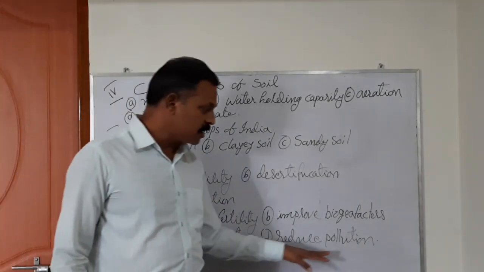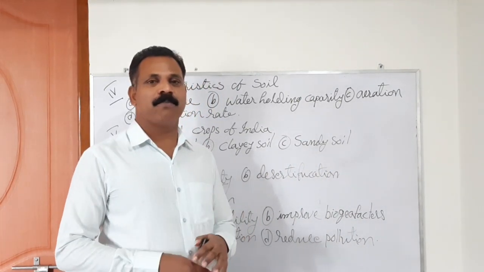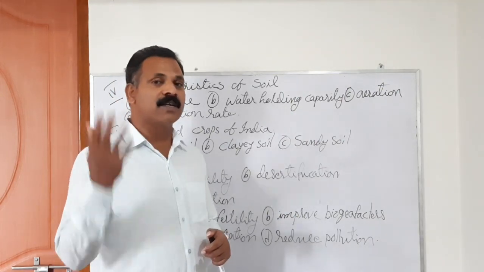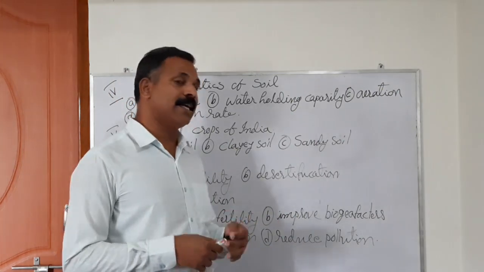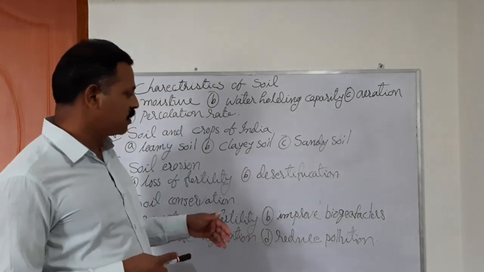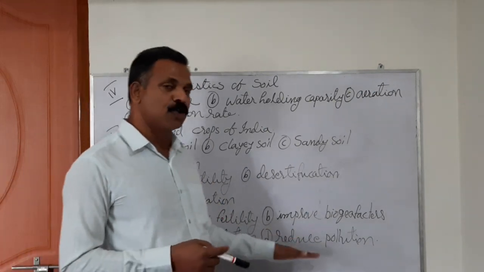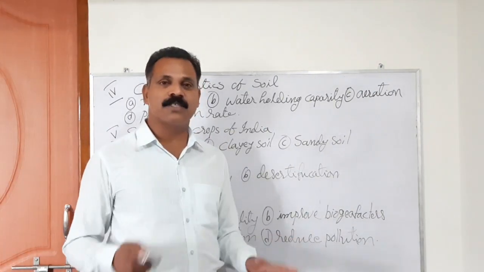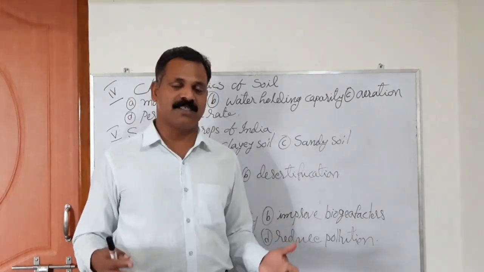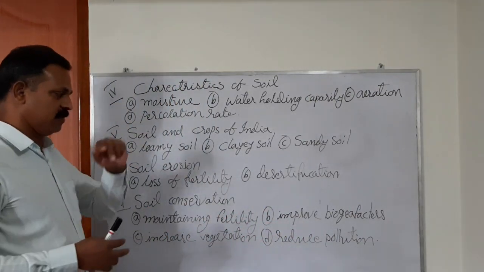Next one is reduce pollution. The most important fact: we must reduce pollution. We must reduce adding unwanted, harmful things to the soil like polythene and non-biodegradable things. When we stop and control these things, it can reduce pollution. When pollution is reduced, automatically the quality of the soil is increased. These are the things related with soil conservation.